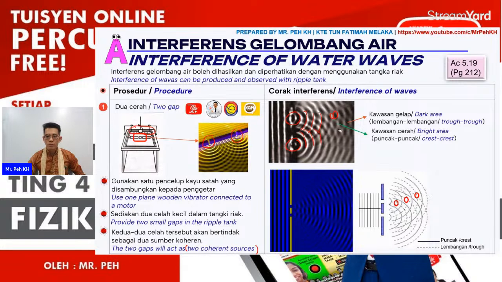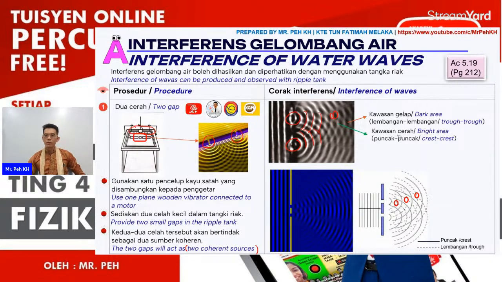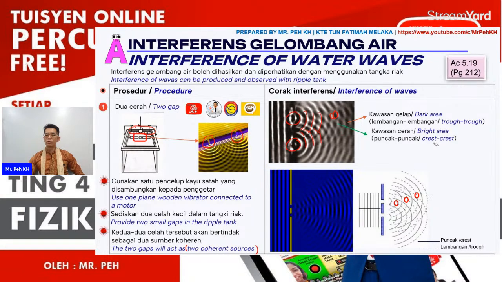The bright region here is due to the overlapping of 2 crest waves, so it forms the bright area.